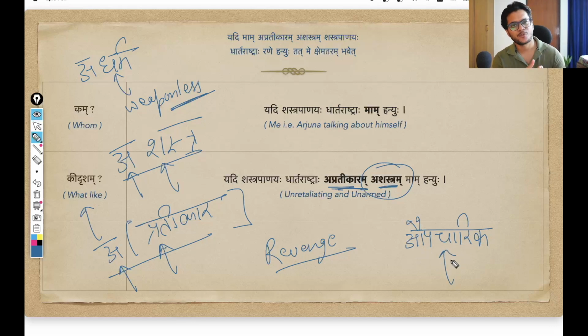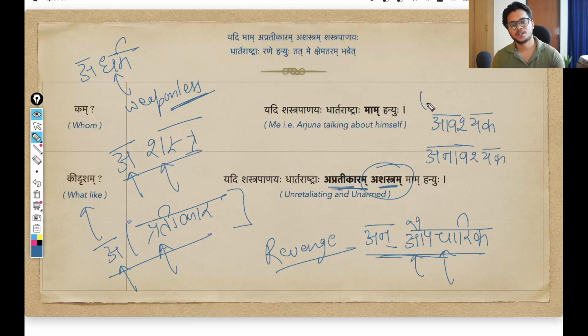Okay, formal dress, formal setting, in that sense, formal. Aupcharik means that if I want to negate, oppose the meaning of this word, since this is starting with a vowel, a swara, I have to attach an. And that is why the word for informal is anaupcharik. This na and a will combine together, so anaupcharik. That is how we use the word, right?